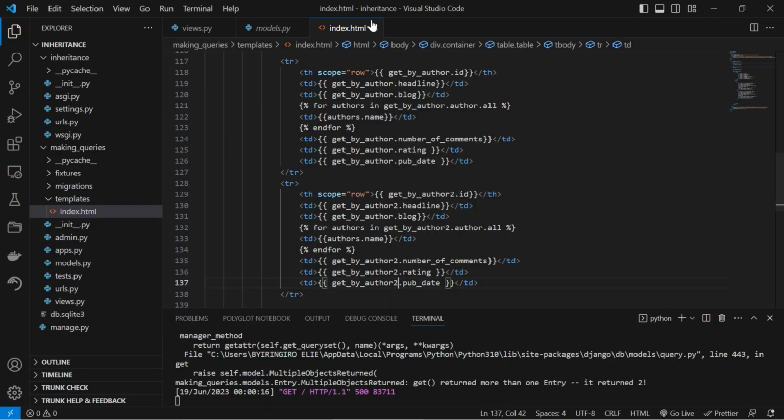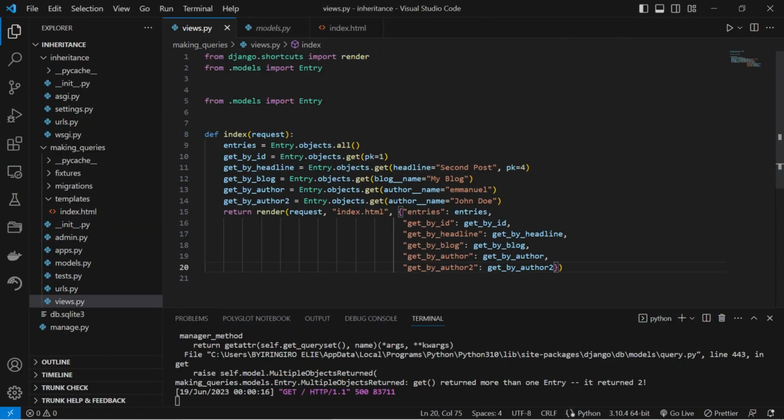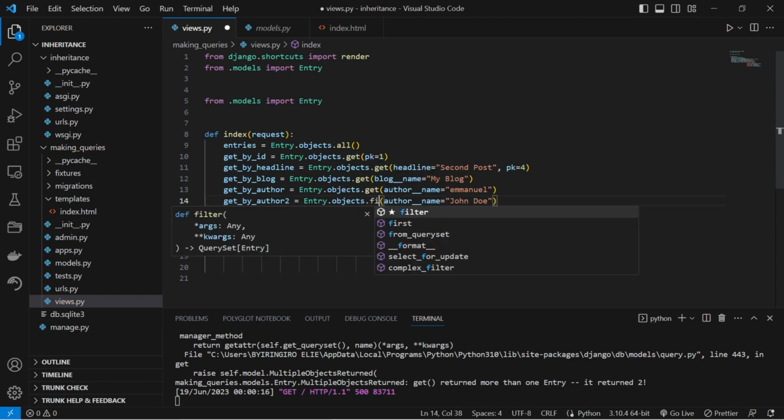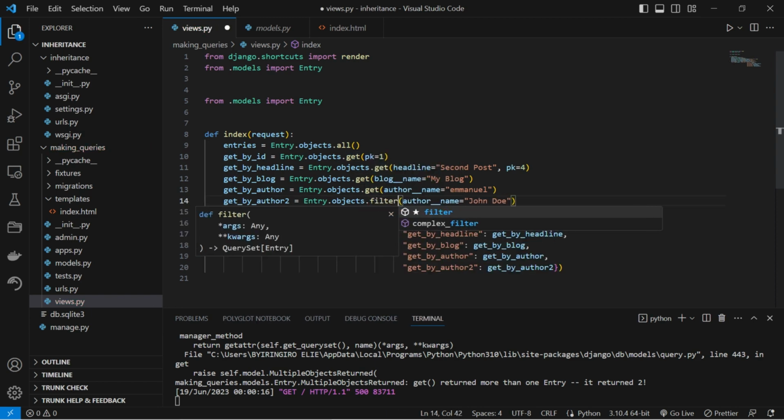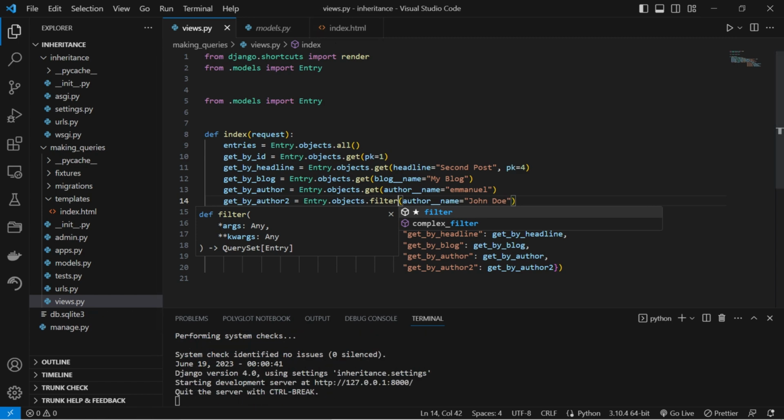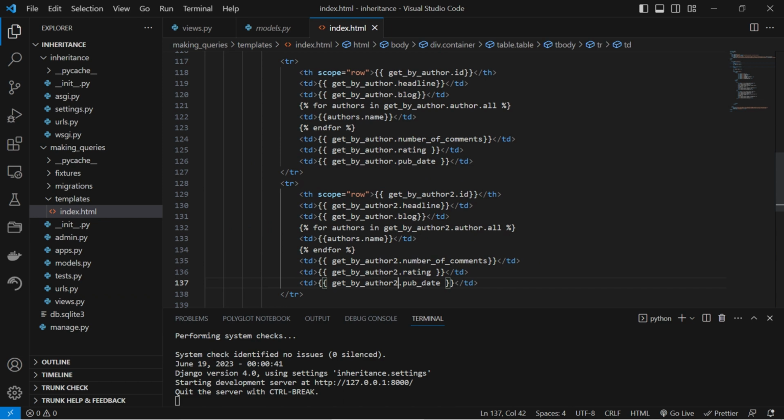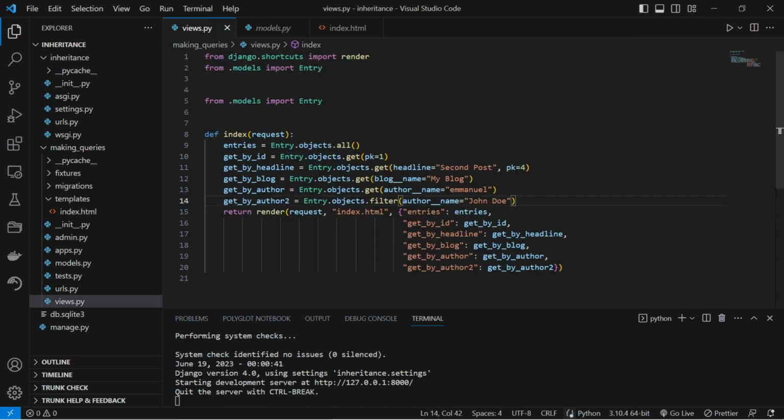Here's the corrected approach. By using author's name in the filter method, you are specifying the lookup parameter to search for the name field on the related Author model through the many-to-many relationship with the Entry model. The filter method will return a queryset that contains all the entries associated with the author named John Doe.